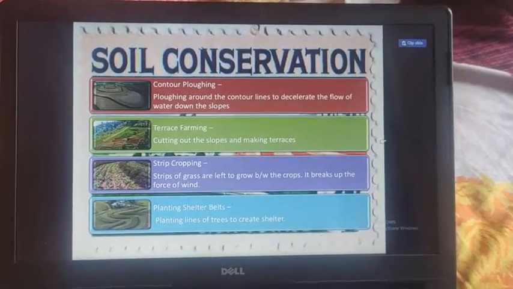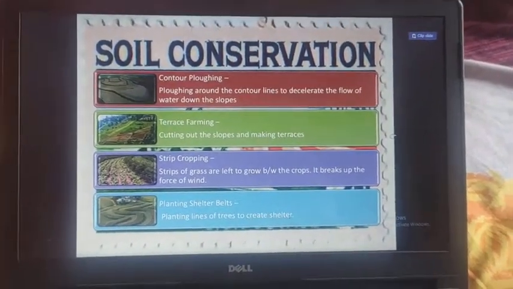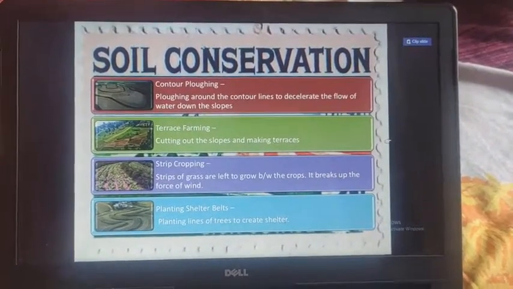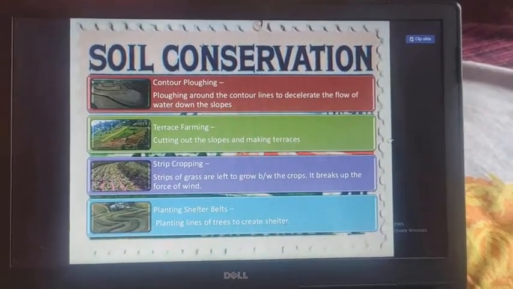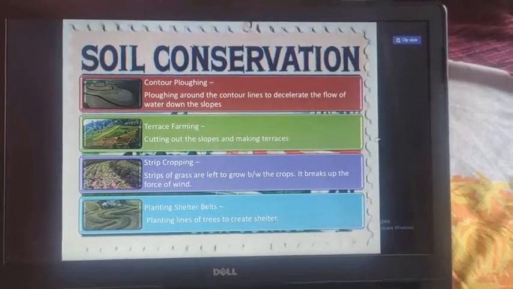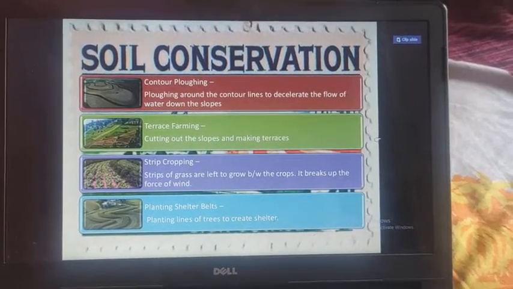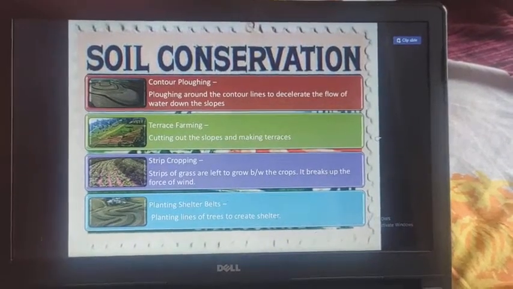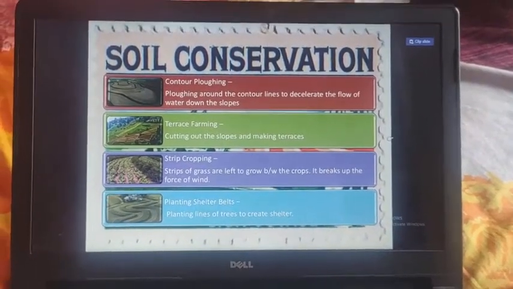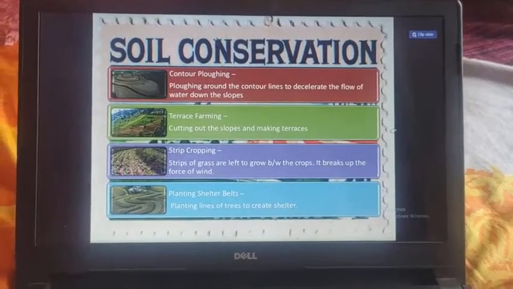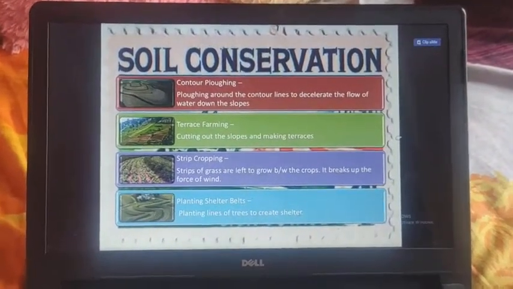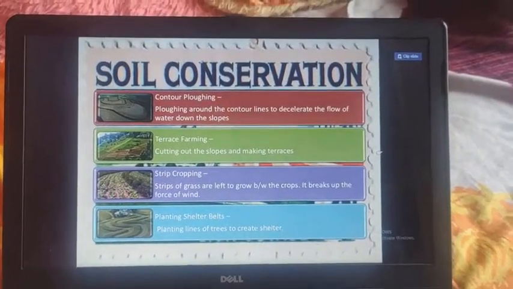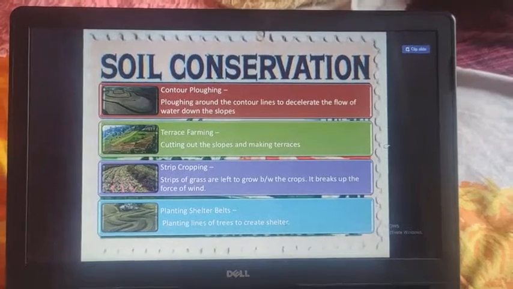Dear students, strip cropping, due to strip cropping we can conserve soil. Strips of grass are left to grow between the crops. It breaks up the forces of wind. Planting shelter belts, planting lines of trees to create shelter. With this also we can conserve our soil. Conservation means protection of soil. How can we protect our soil from soil erosion? How to protect soil from soil erosion?